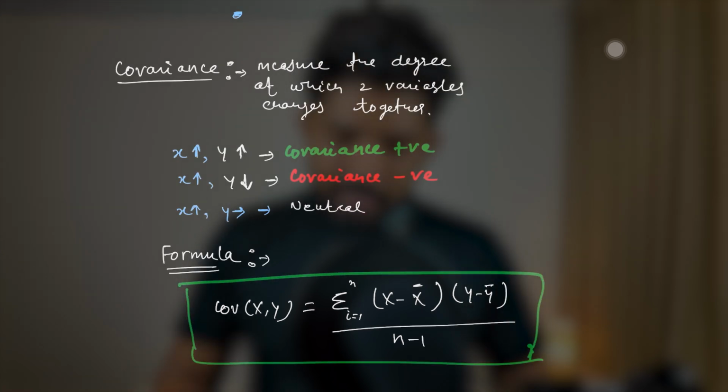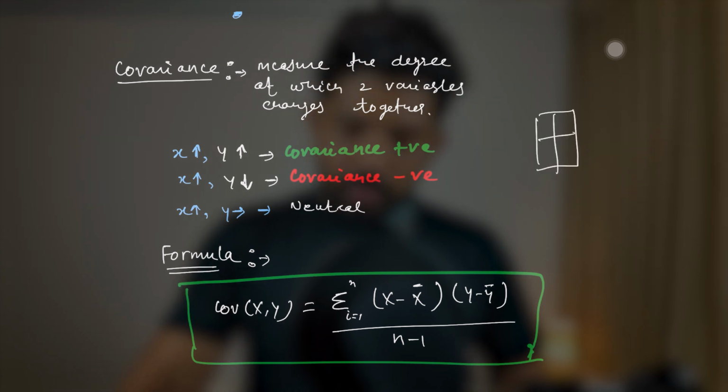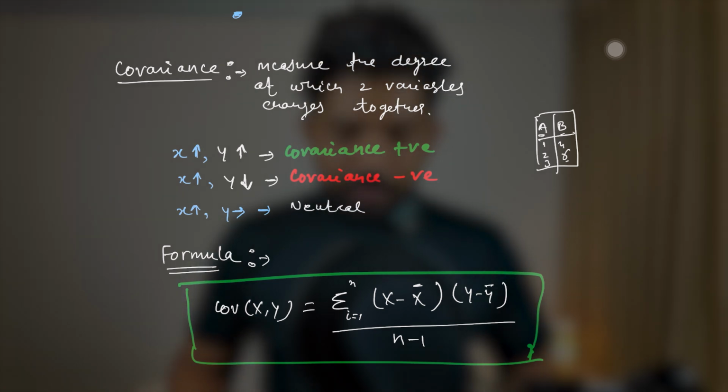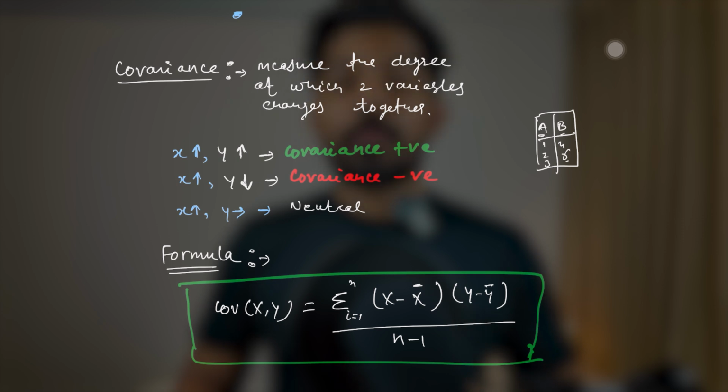Now, you can see that X and Y are the variables. Let's say you have this table, and here you have the price of stock A and price of stock B. Then you can say these are the variables, A and B, X and Y. Then you will find the mean and plug all those values into this formula and you will get the result. We will do that shortly, but before that, let me show you this with the help of an example.